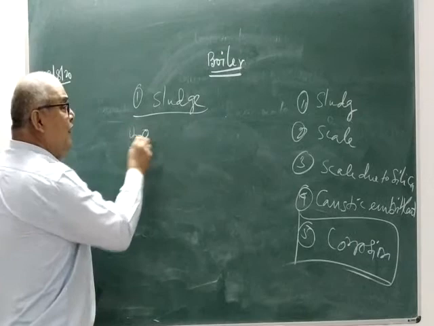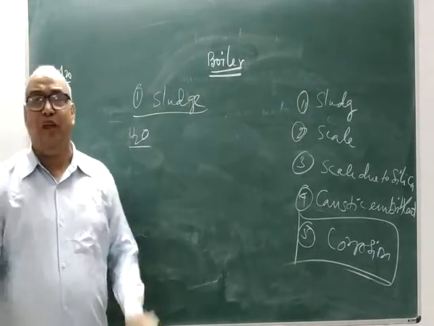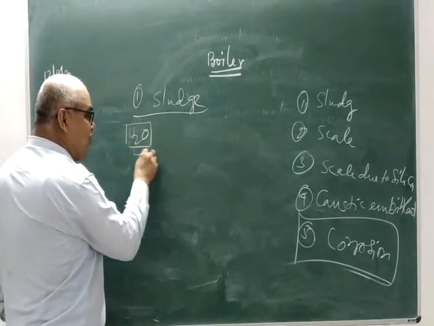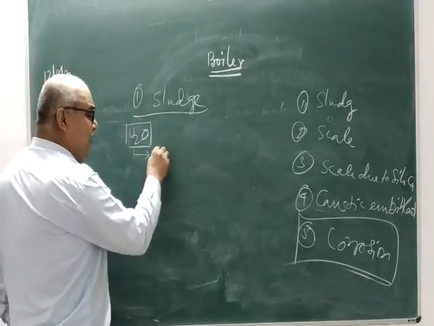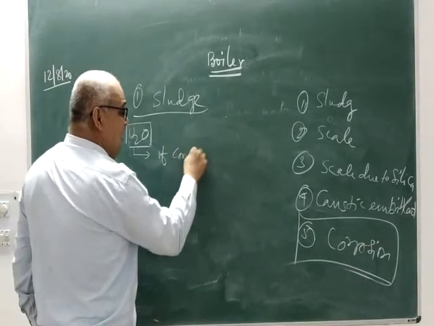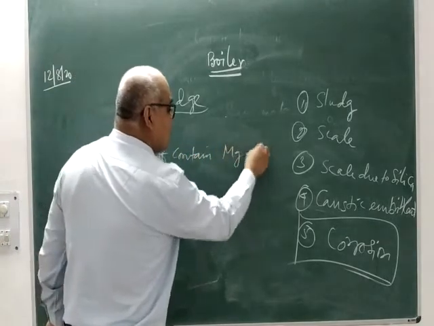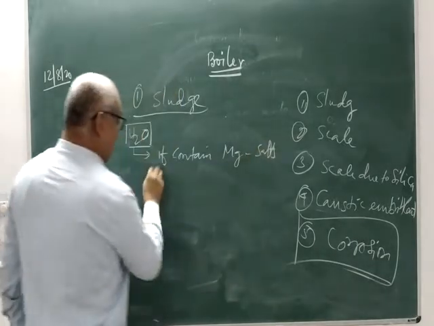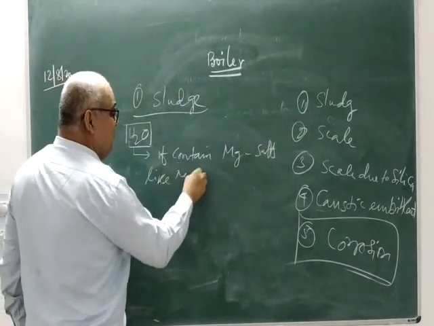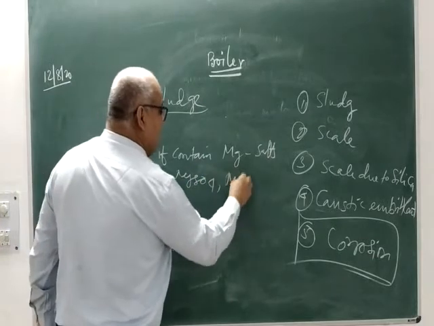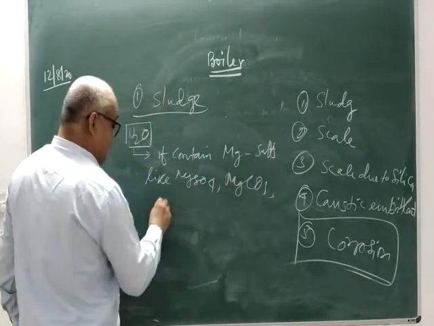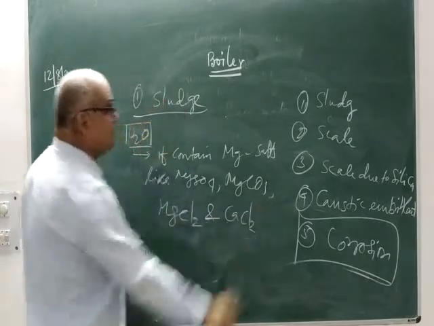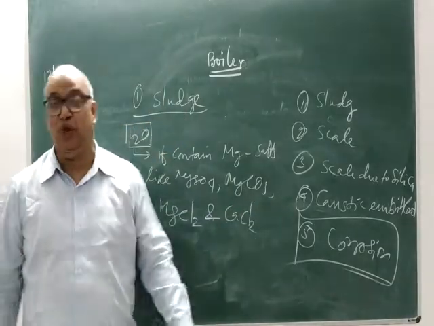The water being used for cooking, if it contains magnesium salts like magnesium sulfate, magnesium carbonate, magnesium chloride and calcium chloride, then this kind of sludge will be formed.